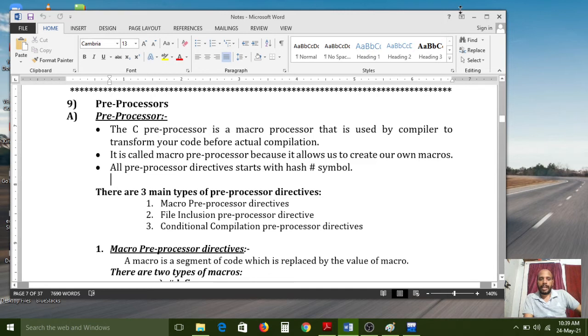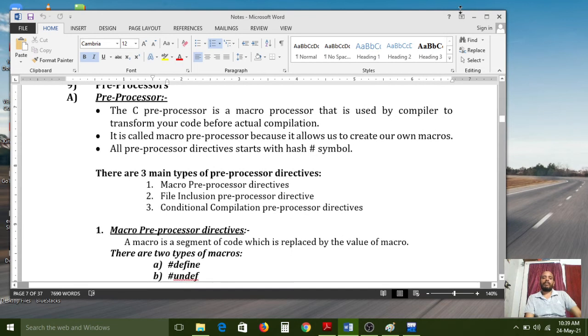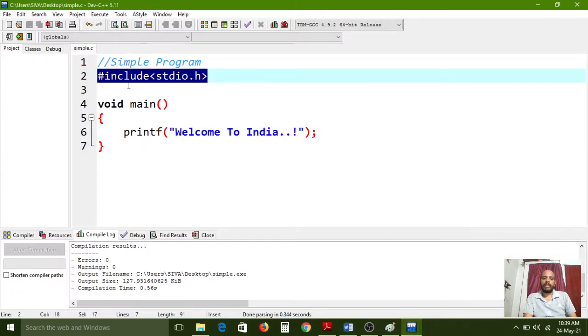It is called a macro preprocessor because it allows us to create our own macros also. All preprocessor directives start with the hash symbol. Just now I told you, if you use a hash symbol with any keyword, it is called a preprocessing directive. Understand? So in this entire program, #include is one of the preprocessing directives.